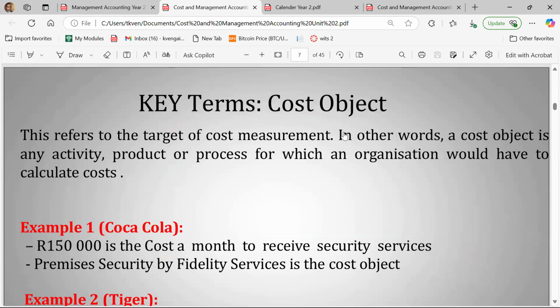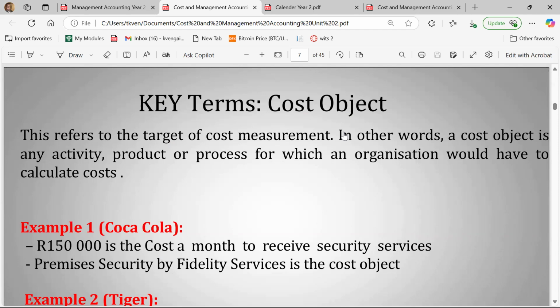So when we say something is a cost object, we are saying that you want to attribute a cost, right? And say that this is a cost in the organization. You cannot just say our costs were 1 million rand. That is vague, does not make any sense.